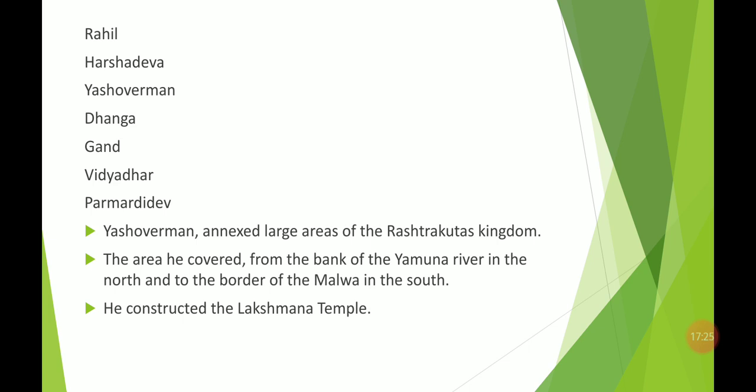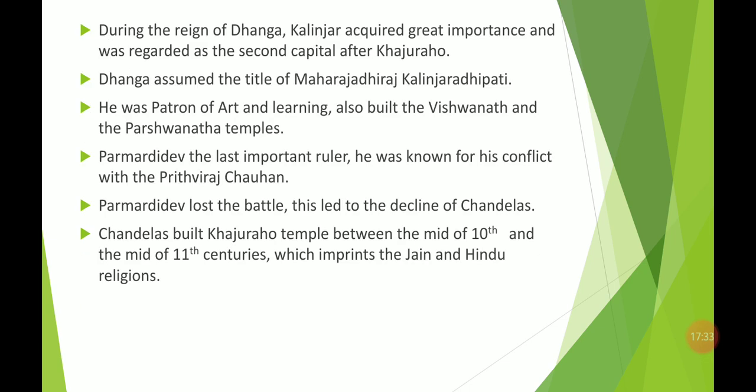Also he constructed the Lakshman temple. So this Yashovarman constructed this Lakshman temple, and during the reign of Dang, Kalinjar, which is also present in Madhya Pradesh, acquired great importance and was regarded as the second capital after Khajuraho. So Kalinjar became the second capital after Khajuraho.